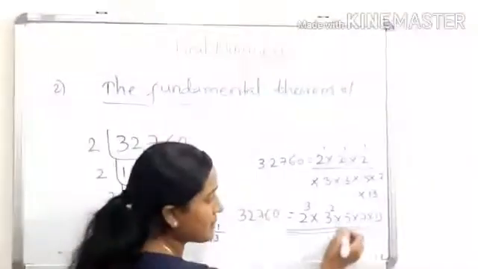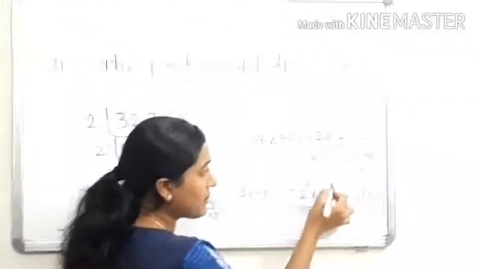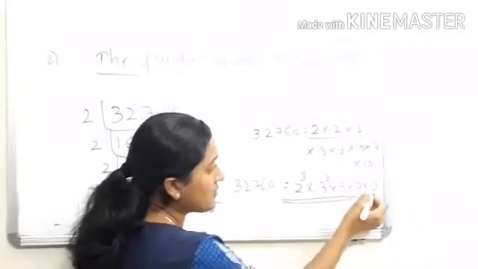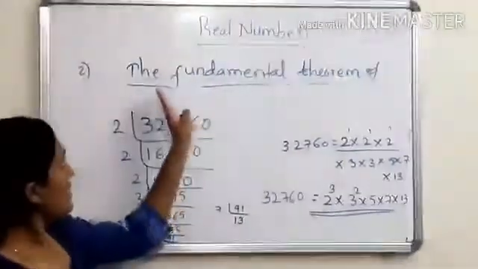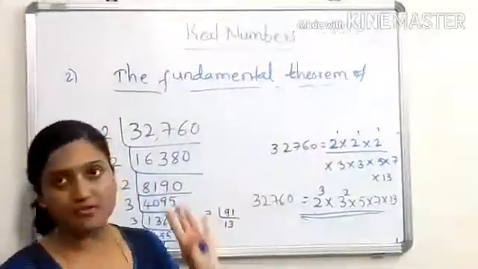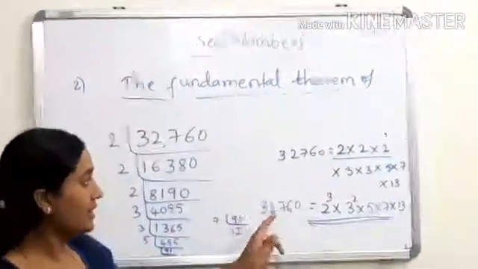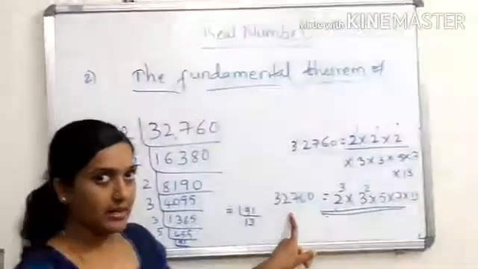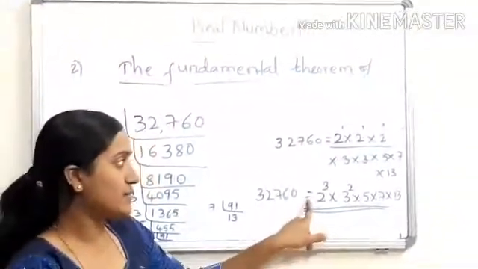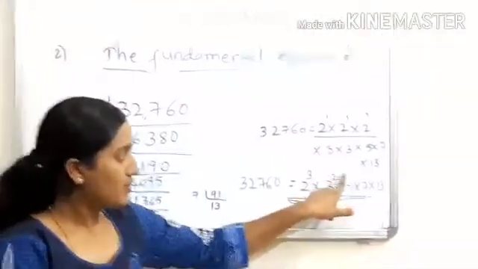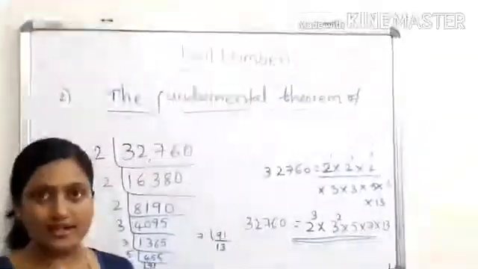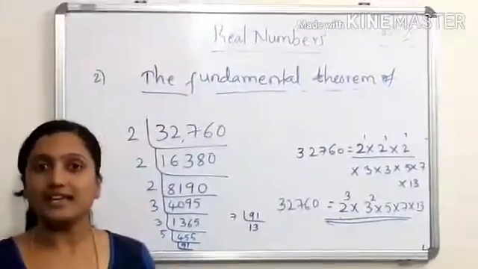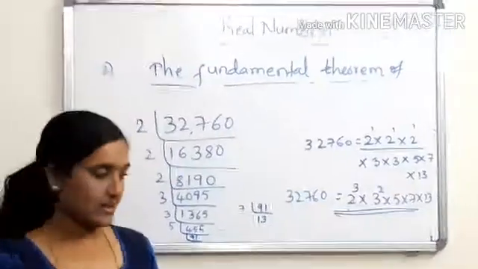This is a product, multiplication. These are the powers. These all the numbers are prime numbers. So once again I am saying the fundamental theorem of arithmetic is saying any natural number can be written as the product of powers of its prime numbers. Understood? Okay, next go to the problems now.